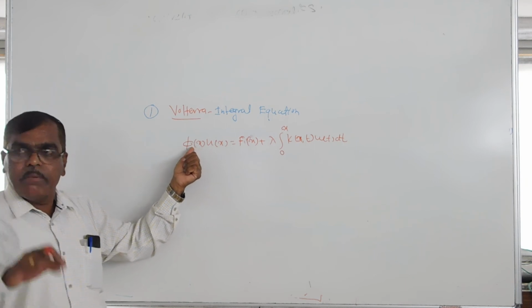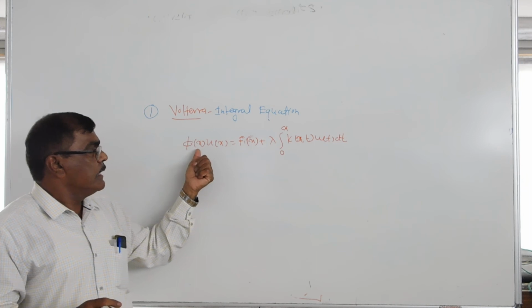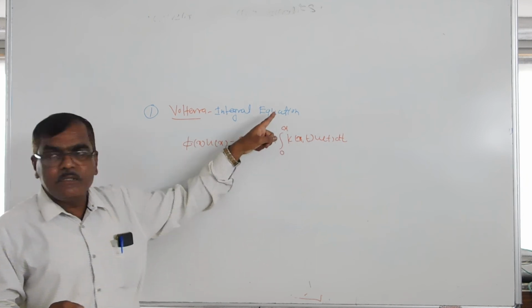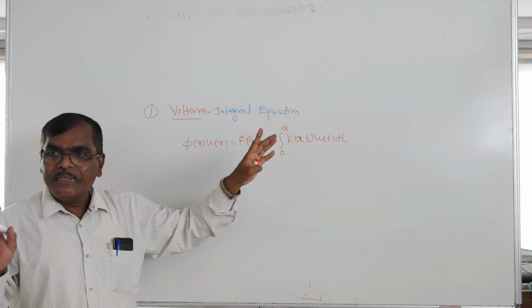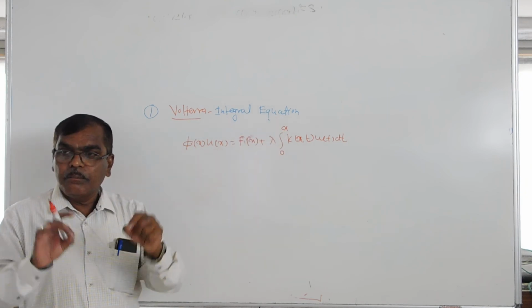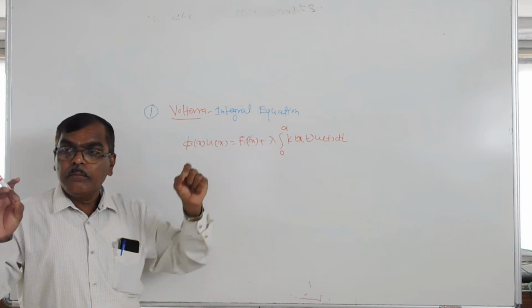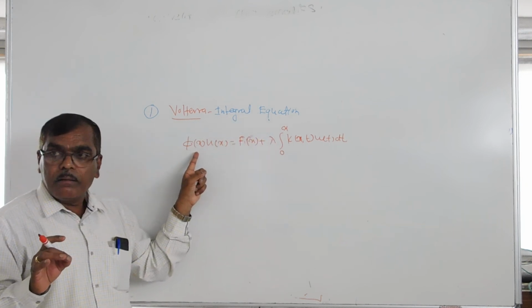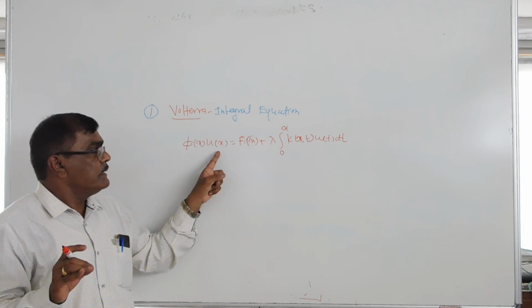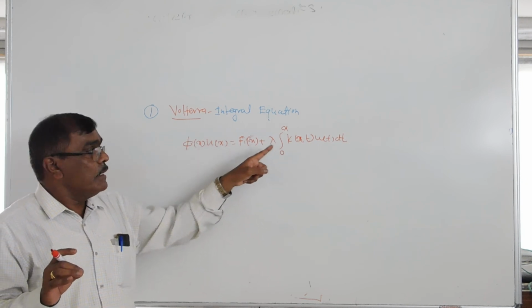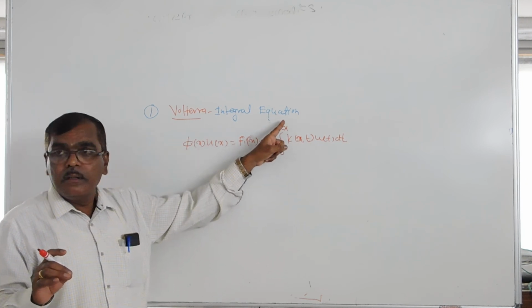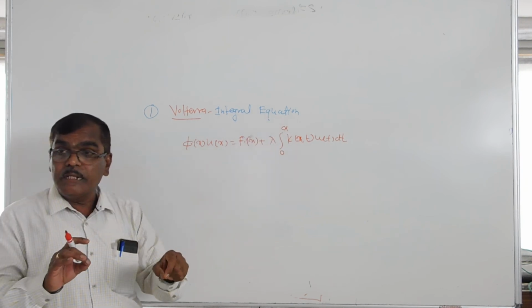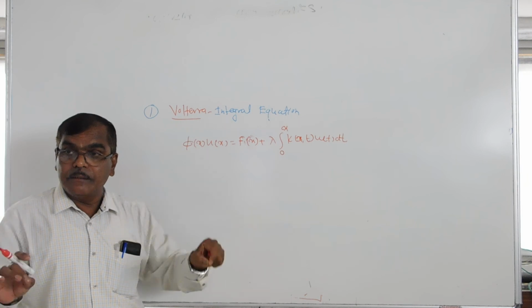And here, if we take the same as before, in case phi of x is equal to 0, the equation becomes f of x plus lambda k of x,t u of t dt over the limits 0 to x equal to 0, which is called a homogeneous Volterra integral equation. If phi of x equals 1, then the equation becomes u of x is equal to f of x plus lambda into k of x,t u of t dt over the limits 0 to x, which is called the non-homogeneous Volterra integral equation.